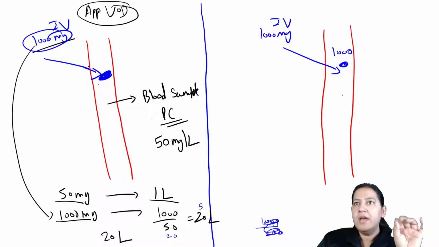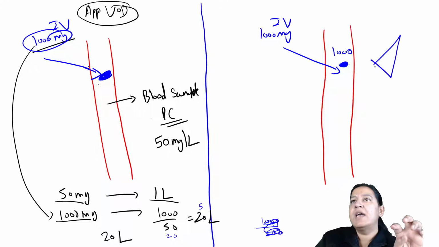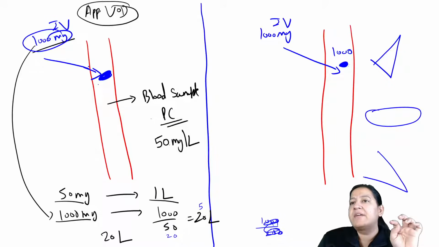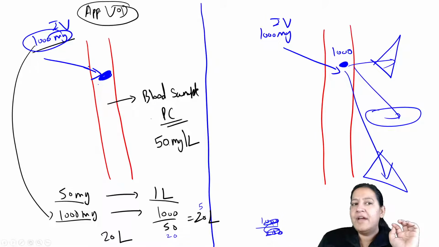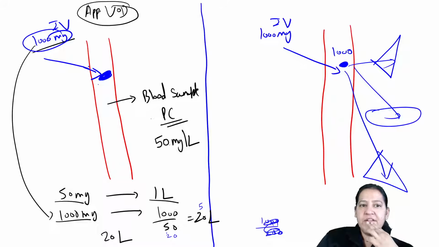So okay, listen. Here is the 1000 milligram you are giving. But out of the 1000, only 200 is remaining. The rest of the 800 is entering various organs. You can see here it is entering, here it is entering, here it is entering. It is entering everywhere. Have you got it? Give me a thumbs up. Everyone give me a thumbs up if you got it.